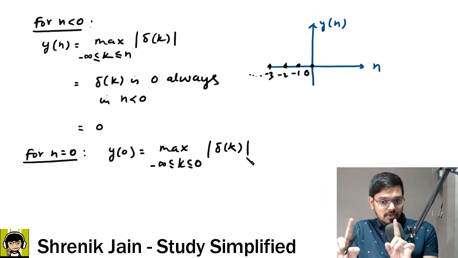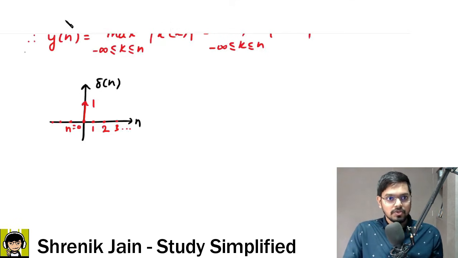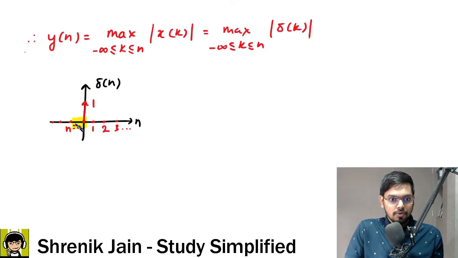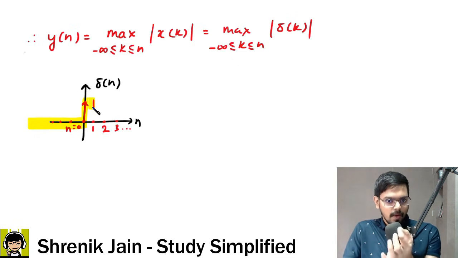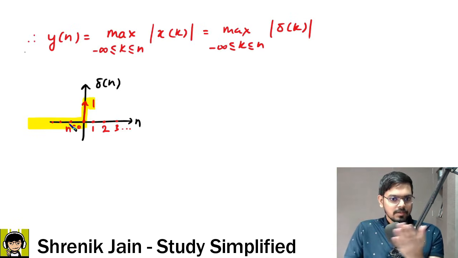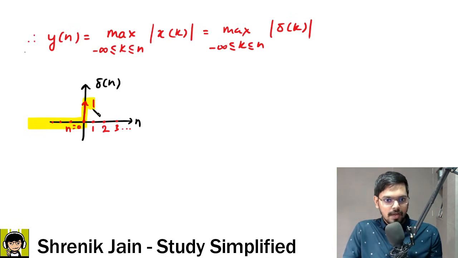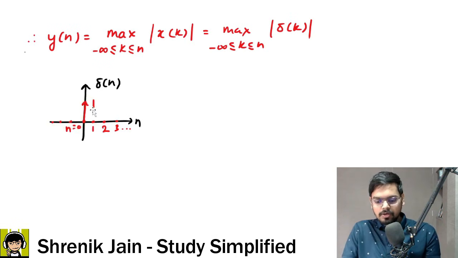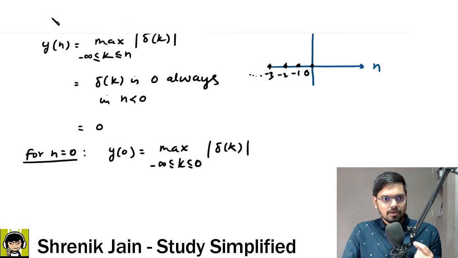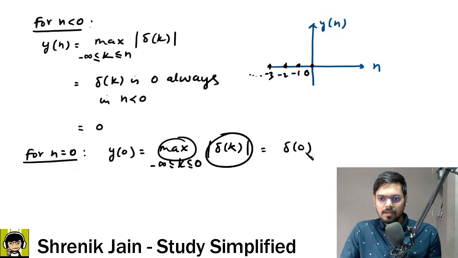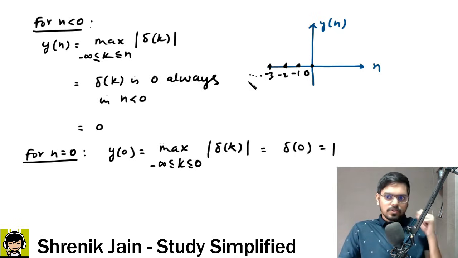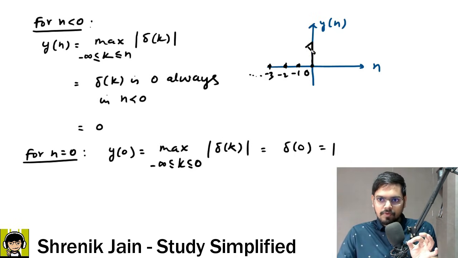Now you will say, sir, once you are changing the range, now you are saying the range is from 0 to minus infinity. In all these samples, take the maximum value of the sample. So the maximum value occurs, check it out, at n is equal to 0, where we have 1 as the output. Other outputs are 0, right? So 0 and 1, who is maximum? Maximum is 1. Therefore, what is the answer when n is 0? Sir, when n is 0, y of 0 is equal to delta of 0 as the maximum from these samples, delta of 0, that is equal to 1. Okay, so exactly at n is equal to 0, this y of n is now 1.